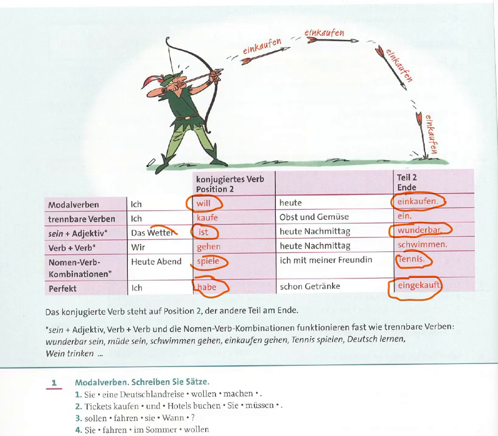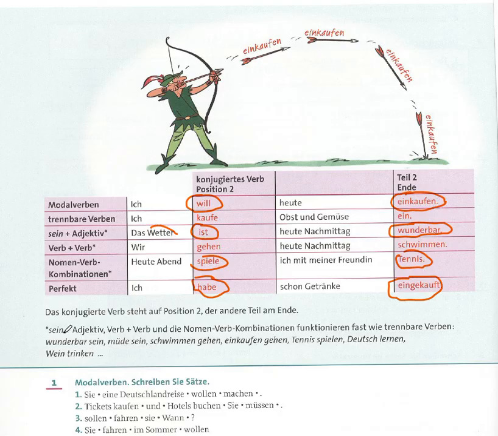So this was a brief overview of the most important German sentence structures: modal verbs, trennbare or separable verbs, sein with adjectives, verb plus verb, noun plus verb combination, and perfect. So here the conjugated verb stays in position 2, the andere Teil am Ende. It means the conjugated verb stays at the second position like here, and the other parts go to the end of the sentence like here.